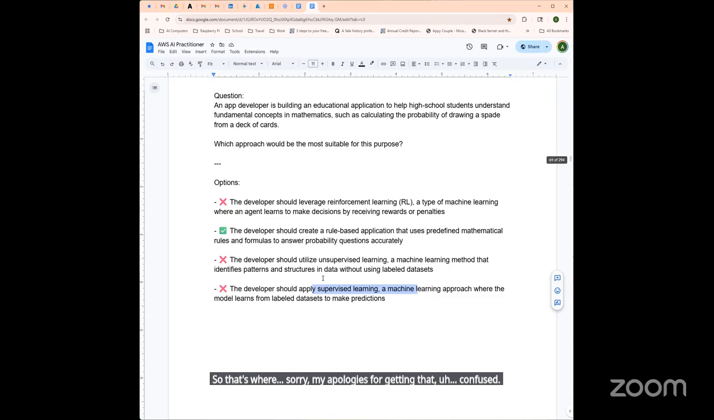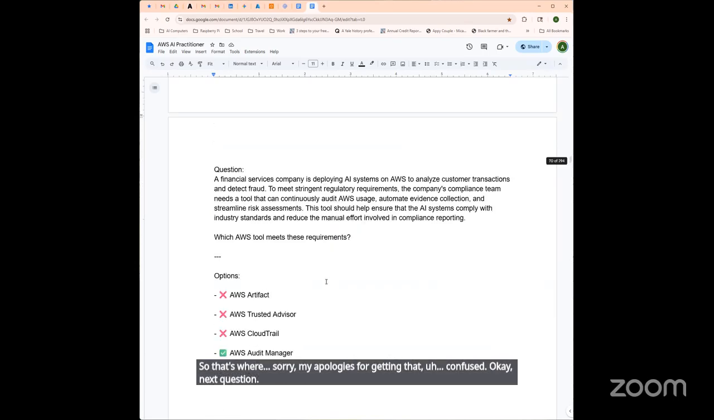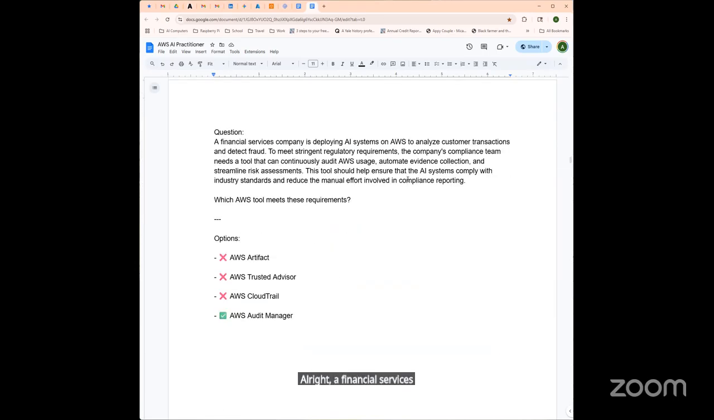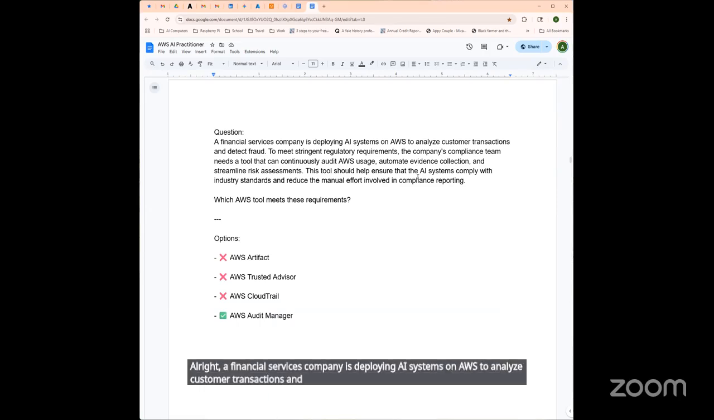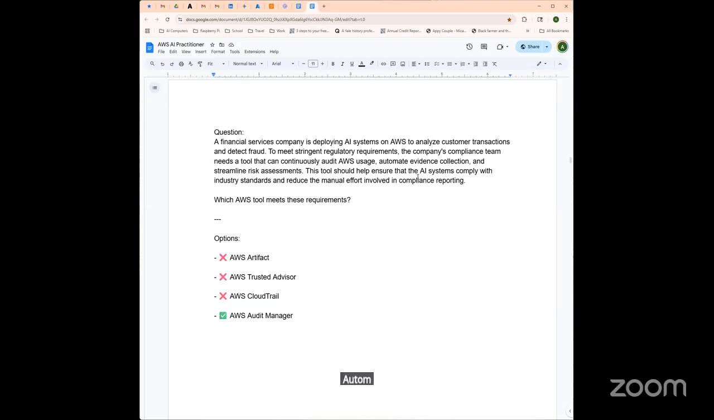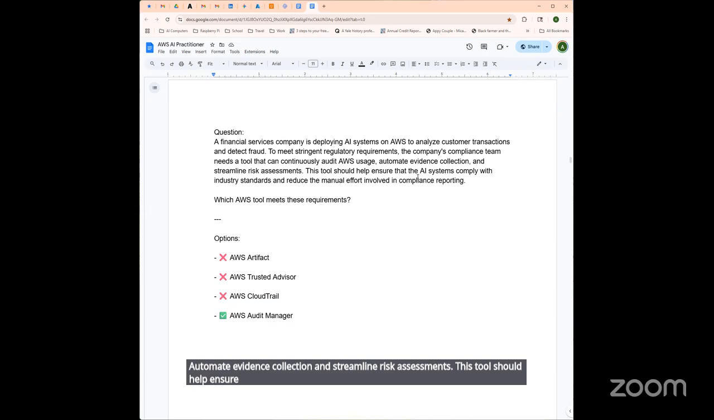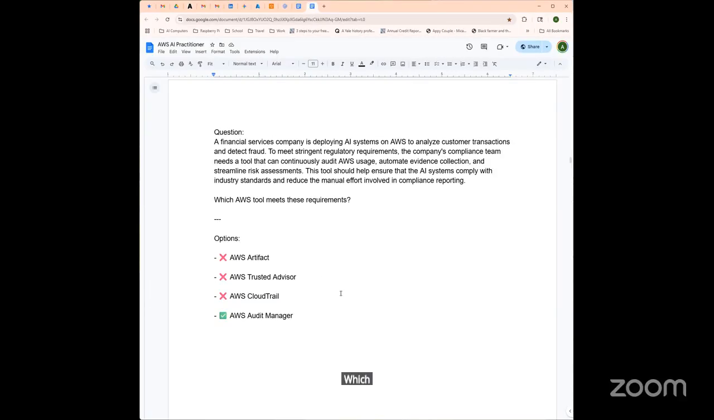Okay, next question. A financial services company is deploying AI systems on AWS to analyze customer transactions and detect fraud. To meet stringent regulatory requirements, the company's compliance team needs a tool that can continuously audit AWS usage, automate evidence collection, and streamline risk assessments. This tool should help ensure that AI systems comply with industry standards and reduce the manual effort involved in compliance reporting. Which tool meets these requirements?